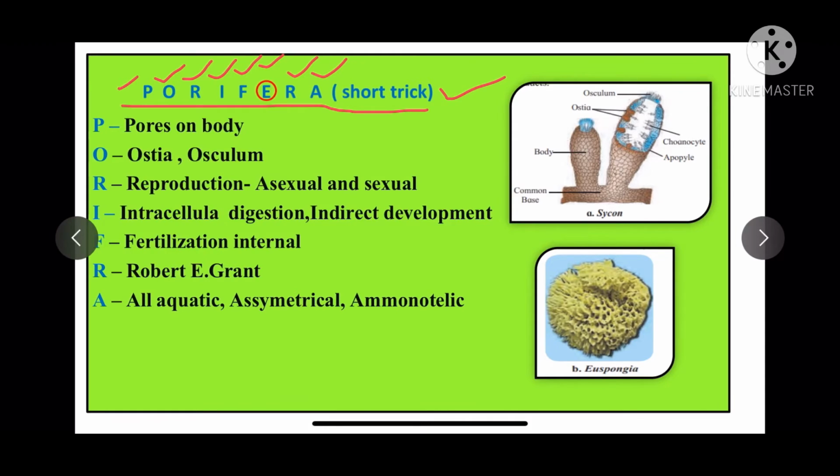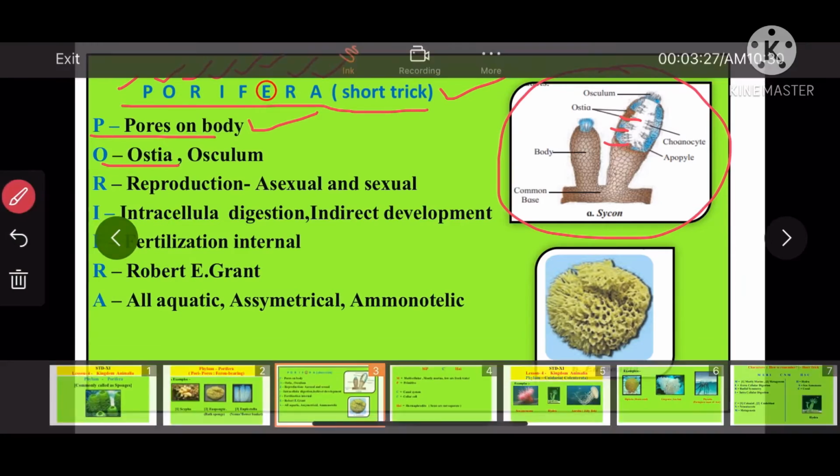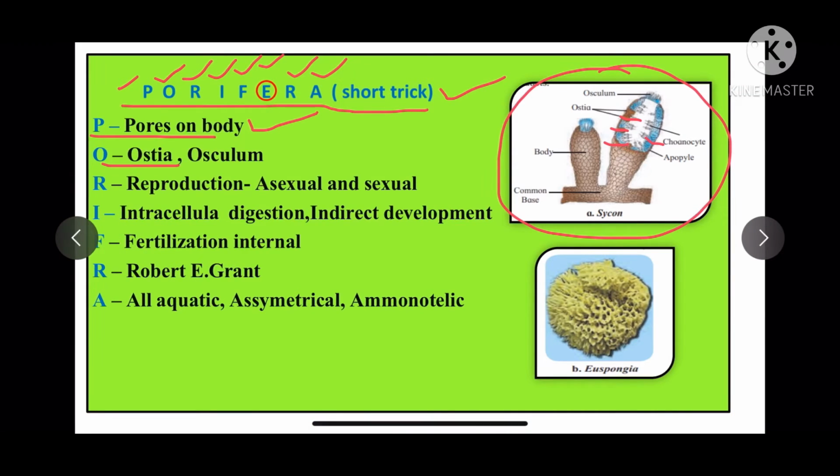Now let us study in short. P stands for pores on the body. The characteristic feature of this phylum is that it bears pores, and that's why this phylum is called Porifera. Now these pores are called ostia. O stands for ostia. In Sycon, you can see this body has so many apertures, and these apertures are called ostia, through which the water continuously enters.